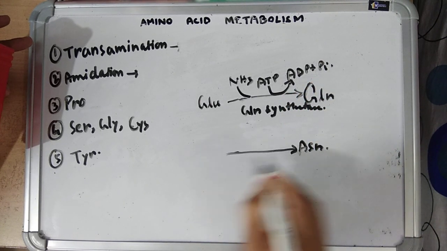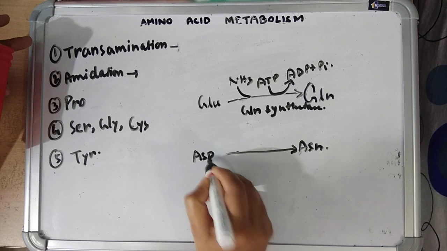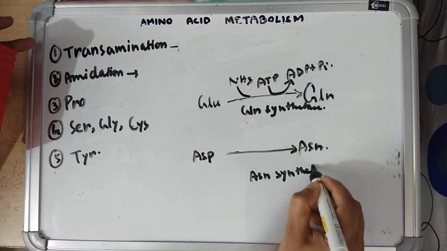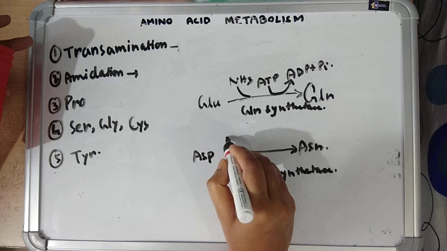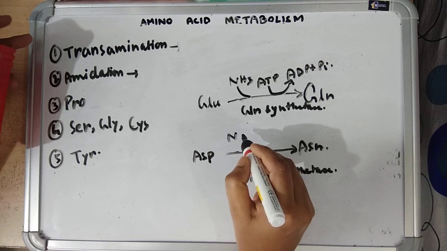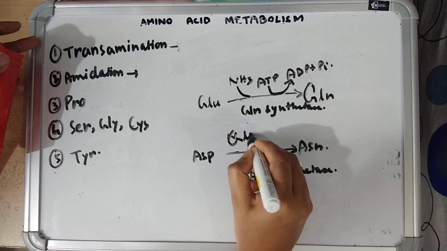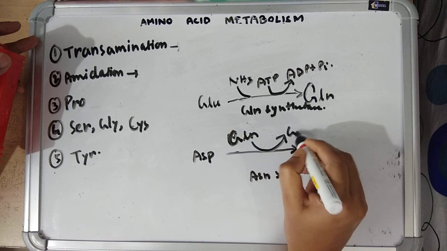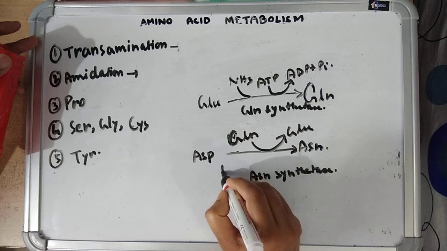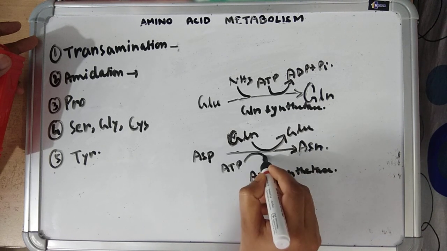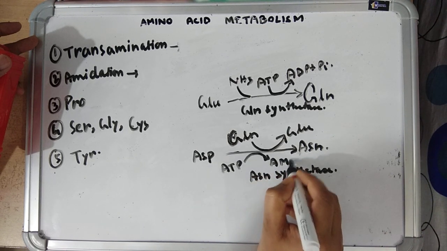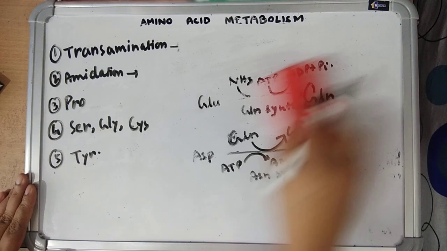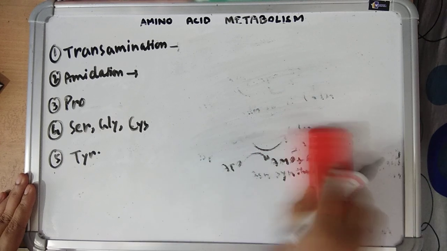Asparagine we can have from aspartate by asparagine synthetase. Here the source of amide group is glutamine, which forms glutamate. Here ATP is required, which is converted into AMP and inorganic pyrophosphate. This is how these 2 amino acids are formed.